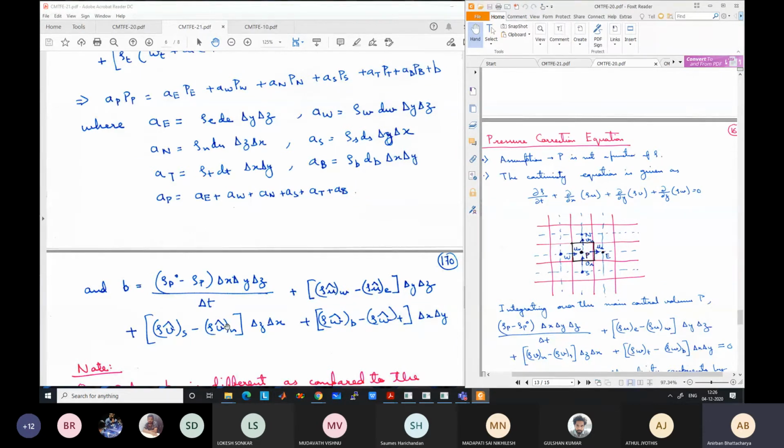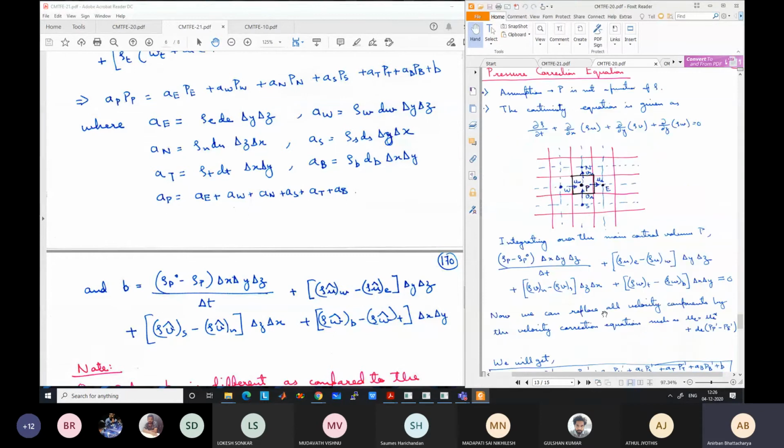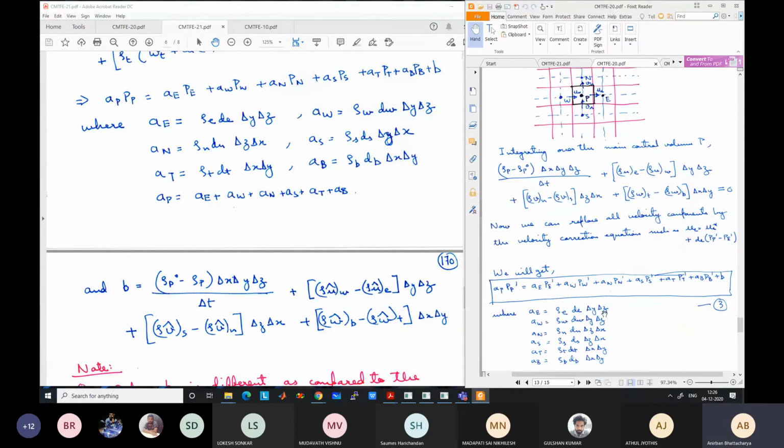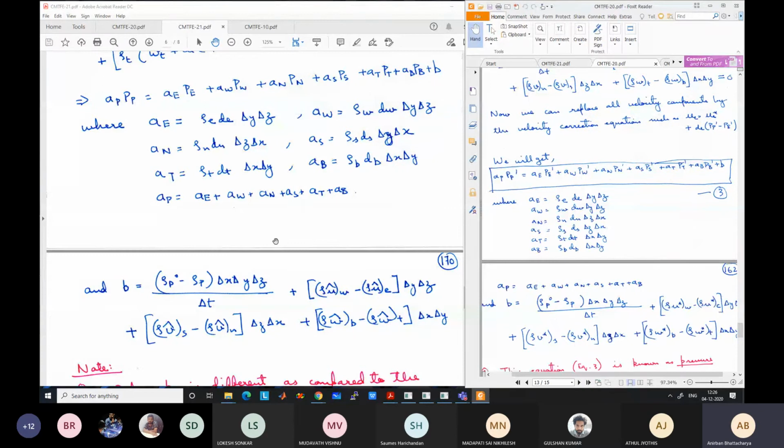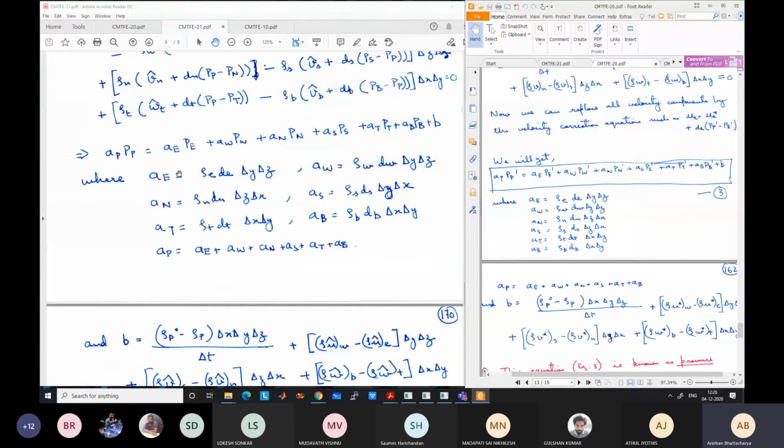So this is of exactly similar form as the pressure correction equation, and for solving it we can use any of the algorithms we have discussed for convective-diffusive equations, because it is similar to AP phi P is equal to ANB phi NB plus B. So we can use any of the algorithms we have discussed previously to solve this equation, like we have done for the previous cases, and we can get the value of pressure.